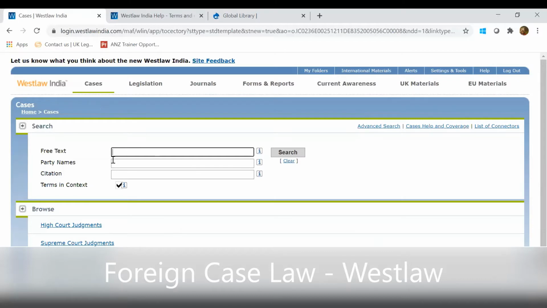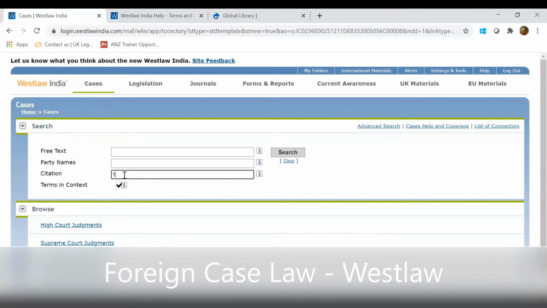from which you can search the free text, which is the keywords basically you're looking for. Then you have party names. Probably you can put in the petitioner or the respondent's name, whatever information you have. And then on the third column, you can put the citation.